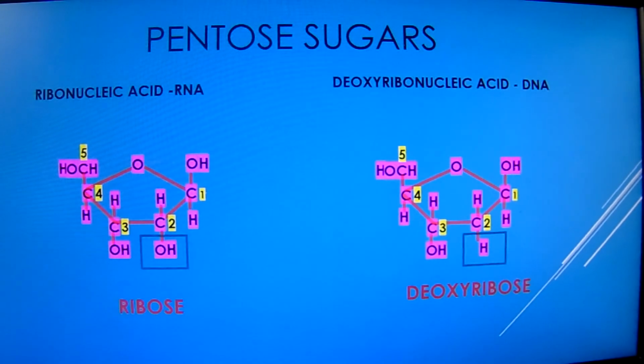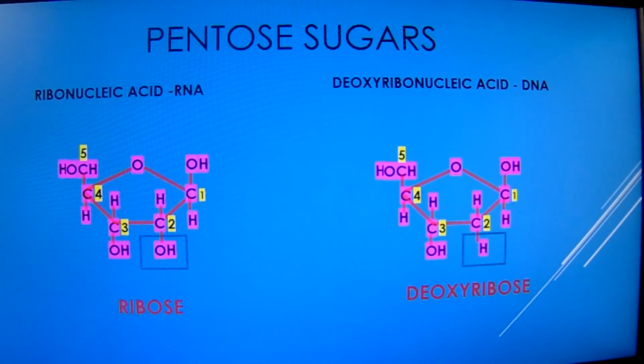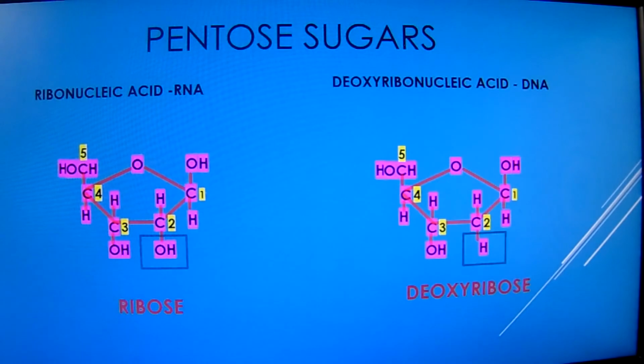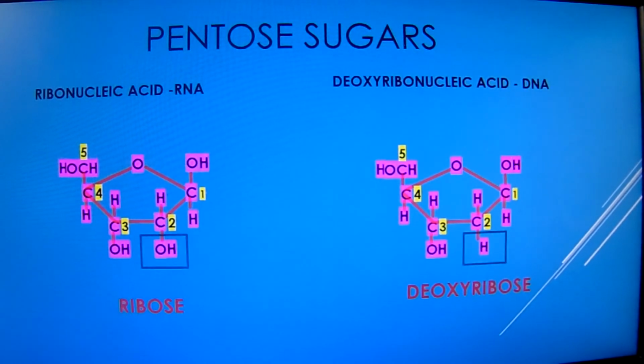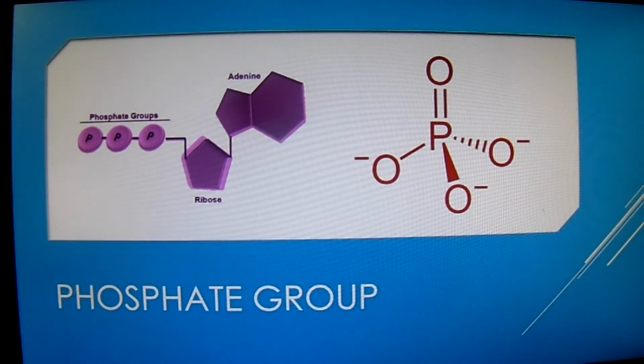You can therefore determine if you are looking at a DNA or RNA nucleotide by the presence or absence of a hydroxyl group on the 2 prime carbon atom. You will likely be asked to do so on numerous occasions, including exams. There can be anywhere between 1 and 3 phosphate groups bound to the 5 prime carbon atom of the sugar.